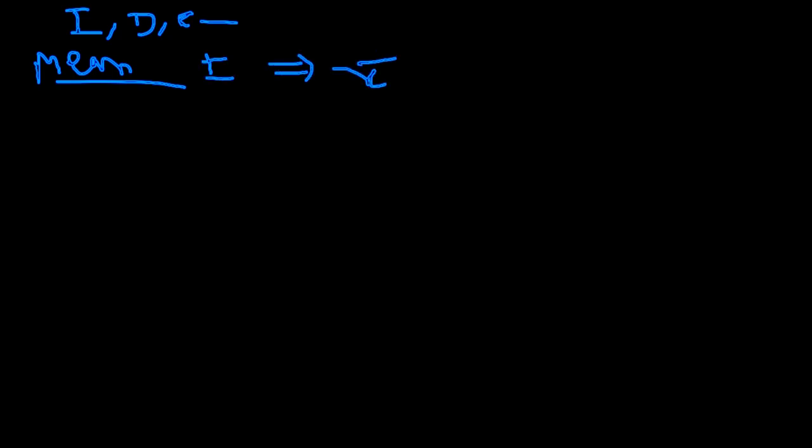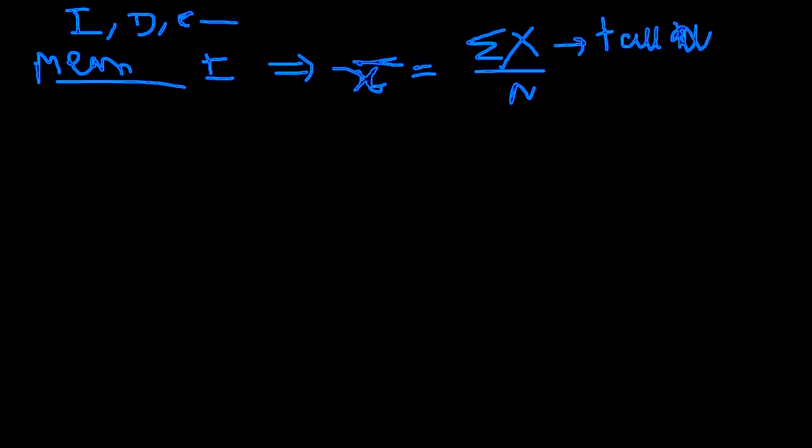Now you already know there are three kinds of data: individual data, discrete data, and continuous data. So you have done mean for the individual data. Now give me the formula for the mean of individual data. If you are evaluating mean for individual data, your formula is summation of x over n. Means add all numbers divided by total number.